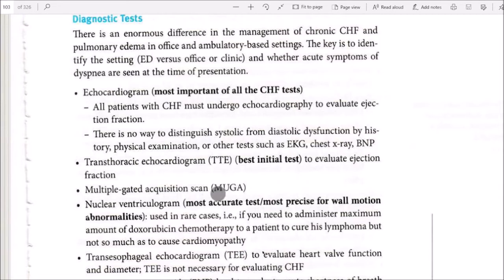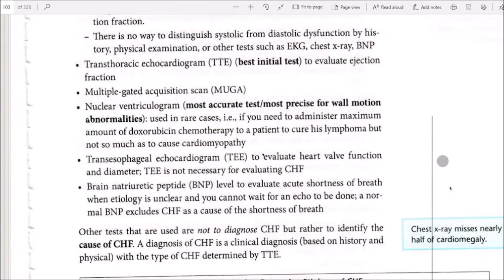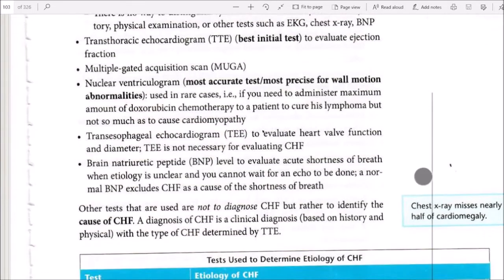Multiple gated acquisition scan (MUGA), radionuclide ventriculogram, is the most accurate test and most precise for wall motion abnormalities, used in rare cases. There is an apparent need to administer the maximum amount of chemotherapy to a patient to cure his lymphoma, but not so much as to cause cardiomyopathy.